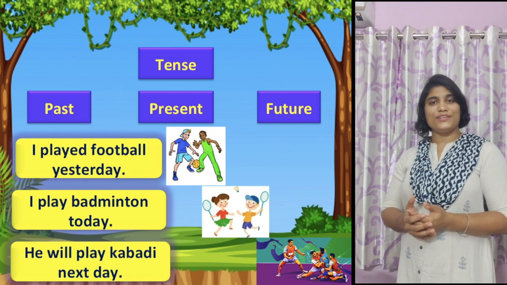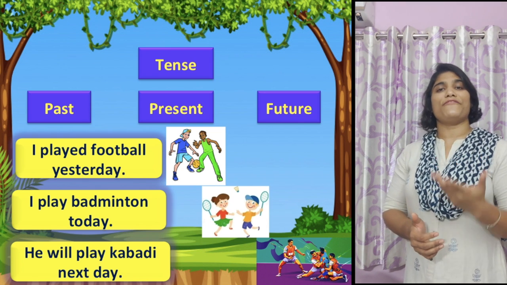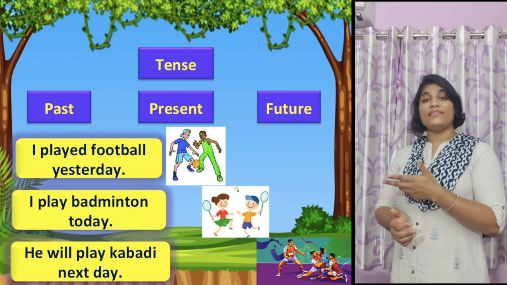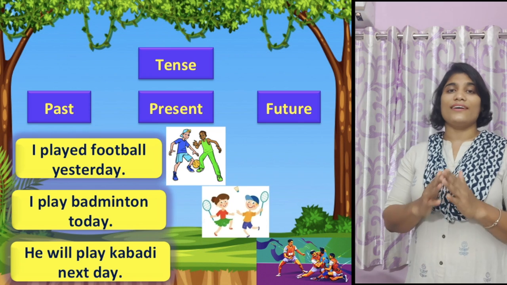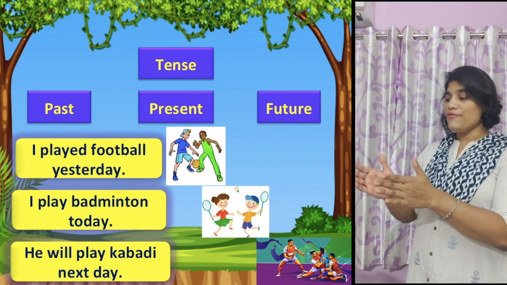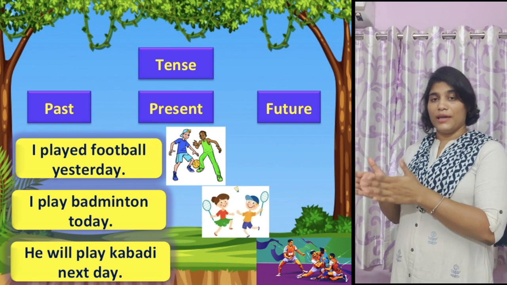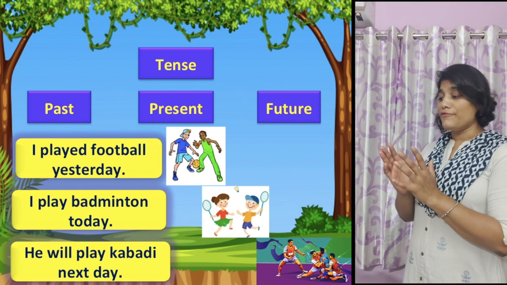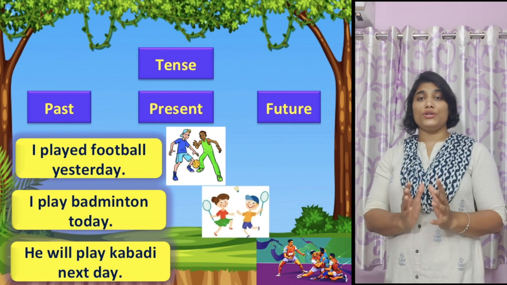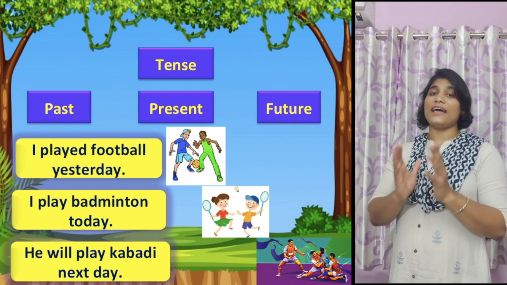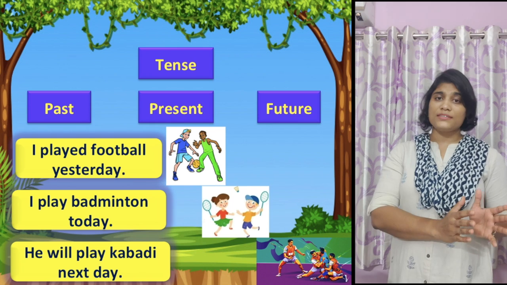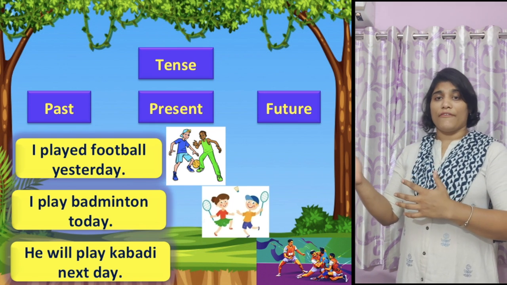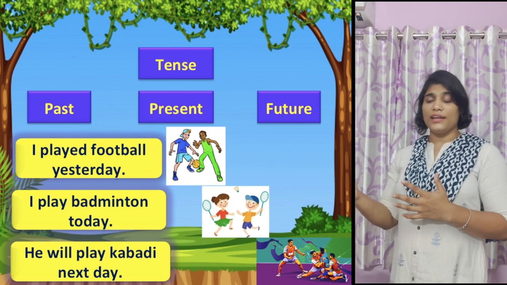I play badminton today. That is, I am now performing that action. And he will play kabaddi next day. The action is not completed yet. So you find that depending on the time frame, the one action can be done in the past, or performed in the present, or will be performed after a few days or any time in the future.